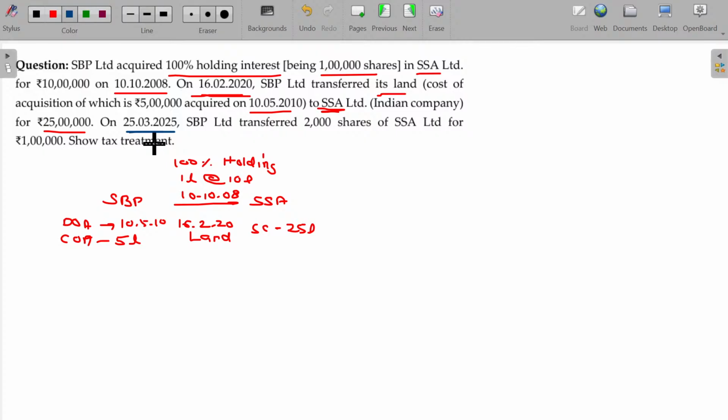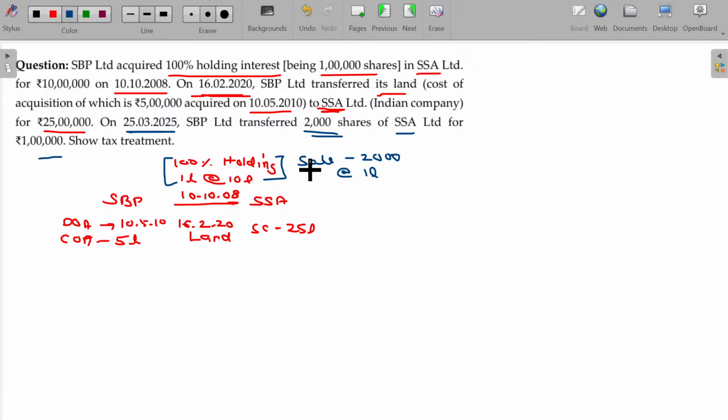On 25/3/2025, SBB Limited transferred 2000 shares of SSA Limited for rupees 1 lakh. Right. In this question, they say transfer 2000 shares at rupees 1 lakh. Show the tax treatment.